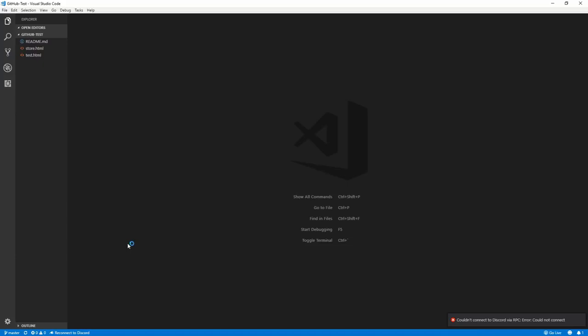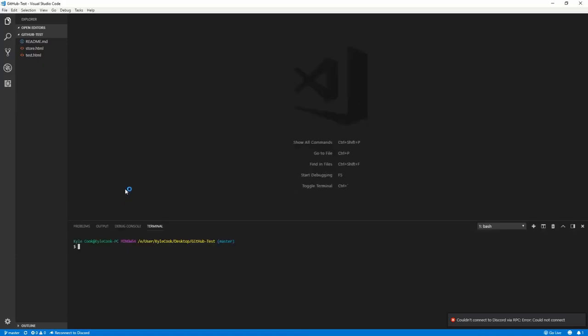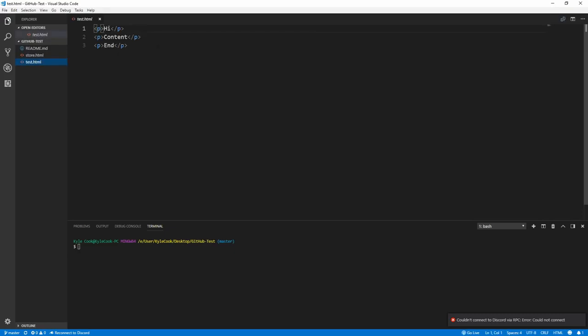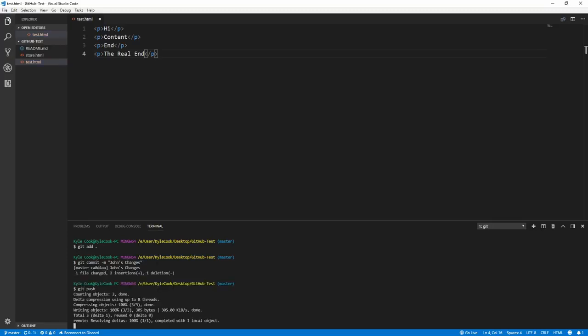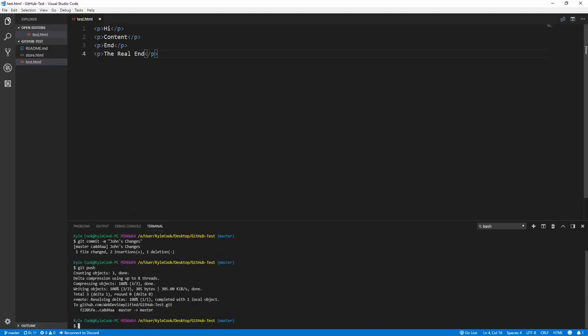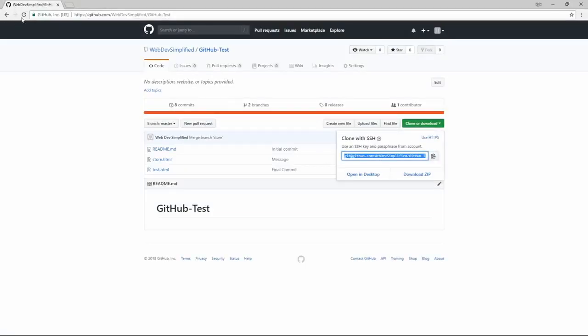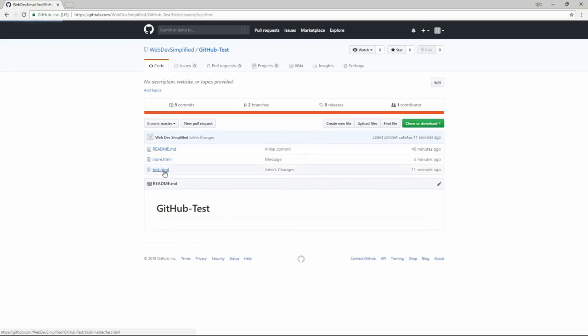So now let's open up the terminal and imagine that we are now a different developer working on this project. And let's say we come in here and we want to add another line in here that says the real end. Save that. Let's add that with a message that says John's changes, because we're going to be pretending that we are John. And let's push that up to the repository. And there we go. Now if we go over to our repository, refresh it, you'll see that this test has John's changes at the end here.